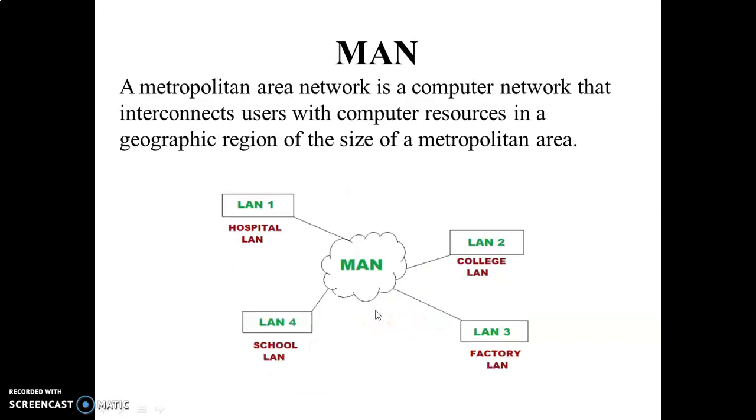So next one is the MAN. A metropolitan area network is a computer network that interconnects users with computer resources in a geographic region of the size of a metropolitan area. Within an organization, it may be some hospital or college or school or factory, whatever it may be. It just interconnects users with computer resources within the geographic region of the same metropolitan area. So that is said to be the MAN, metropolitan area network.